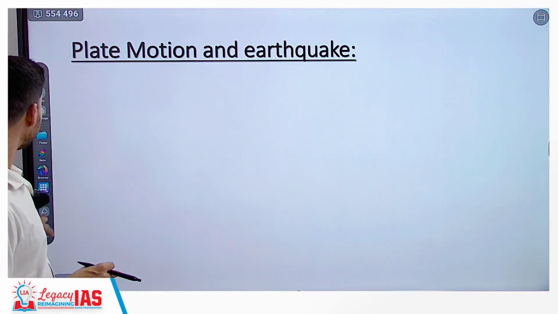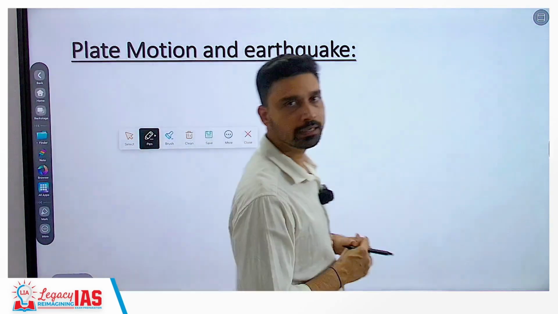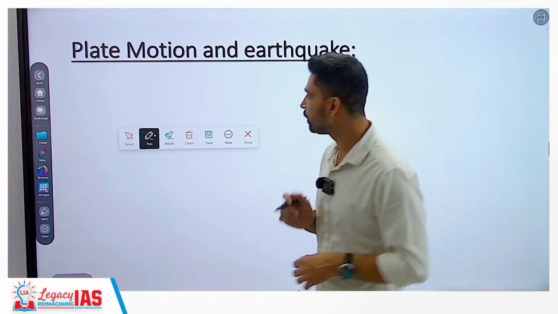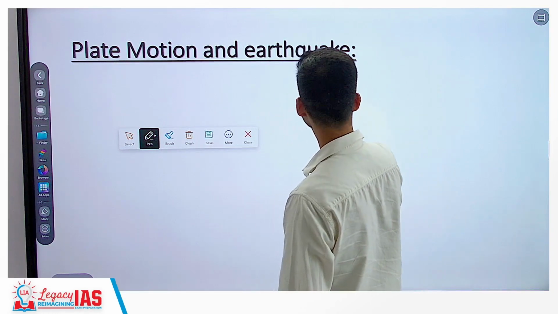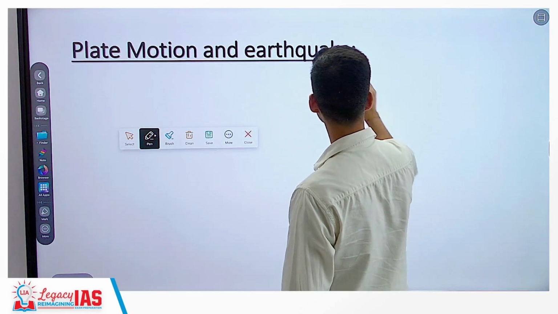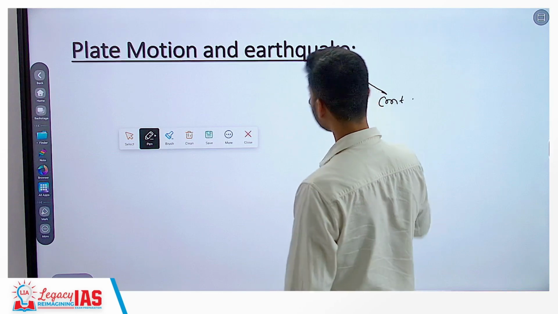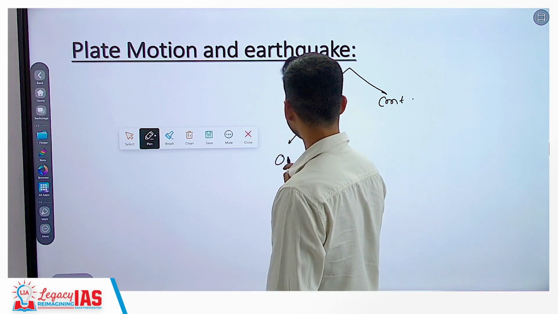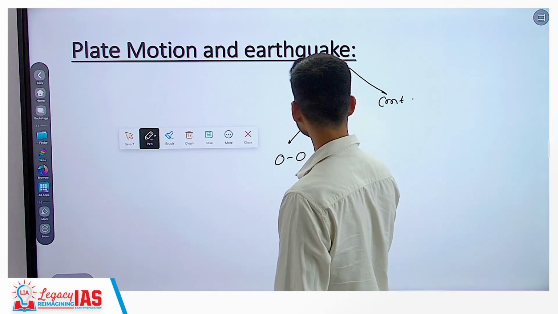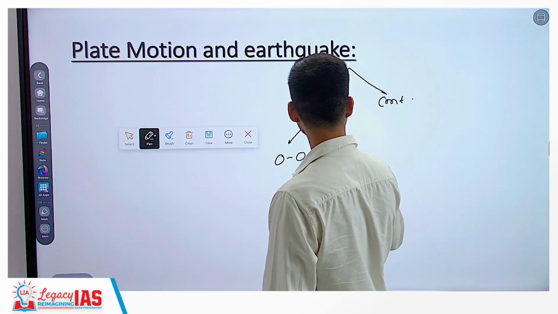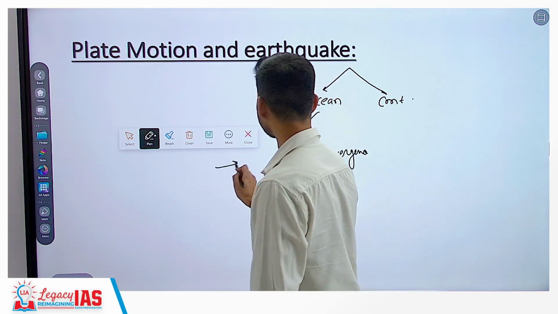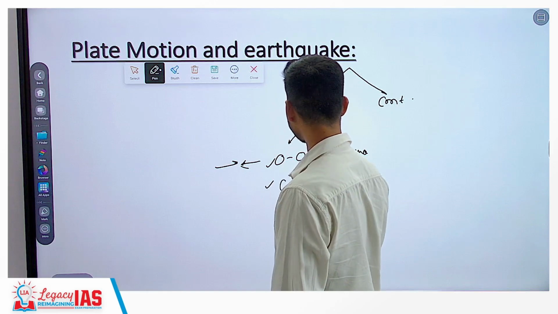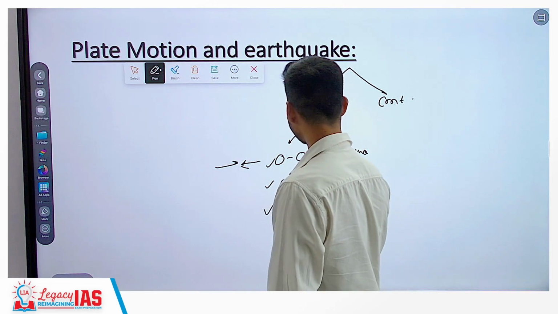Now what happens is that the plates, as we have described in the last slide, are not in a state of steadiness, rather they keep moving relative to each other. Due to the plate motion, as we have discussed, a plate can be classified either as an oceanic plate or as a continental plate. So when two plates move toward each other, it can be ocean plate and continental plate, or two ocean plates. Based on that, you have different types of motion. If two plates are moving toward each other, it is referred to as convergence. Convergence can be between two oceanic plates, between two continental plates, or between one oceanic and one continental plate.